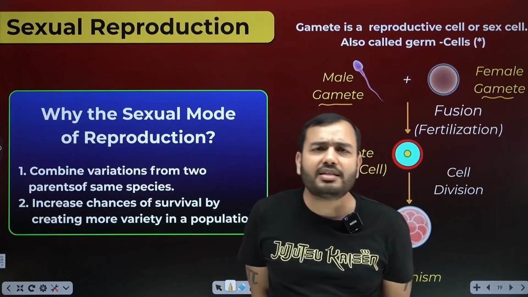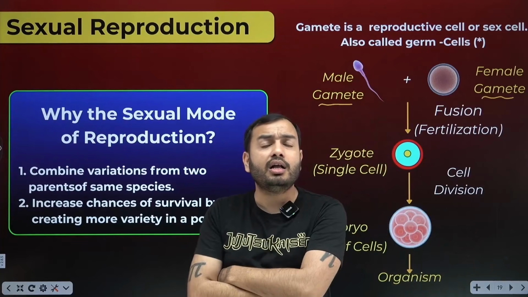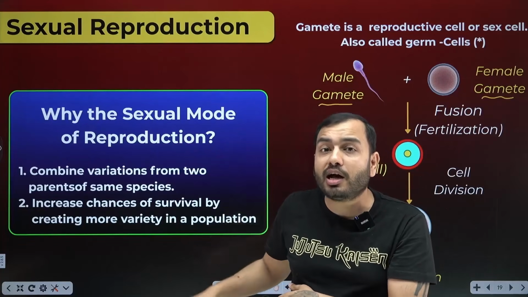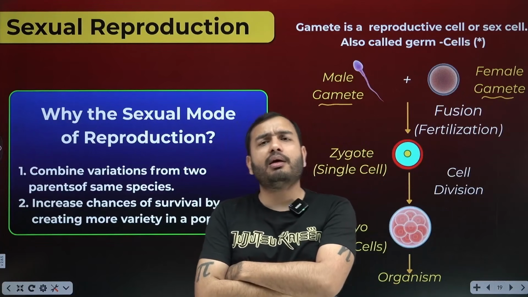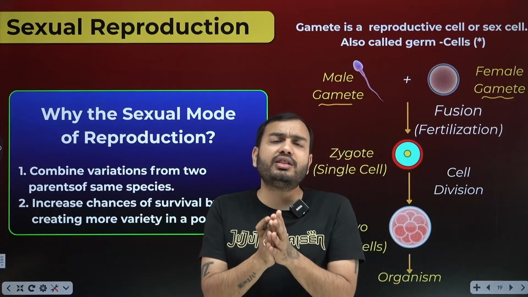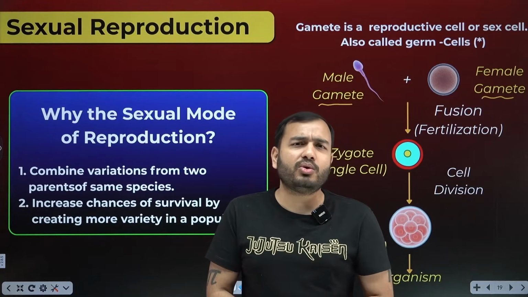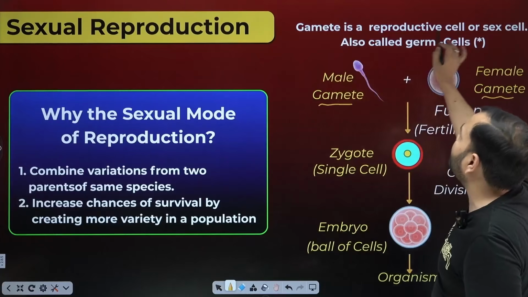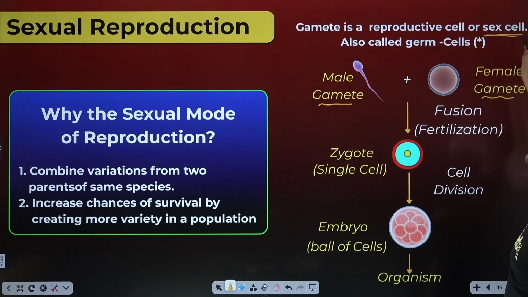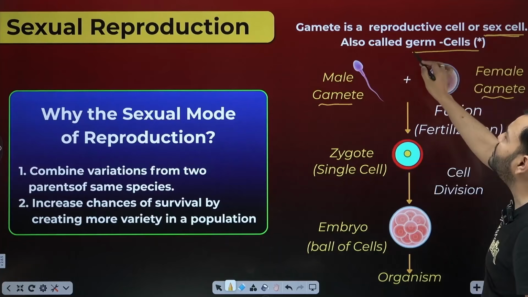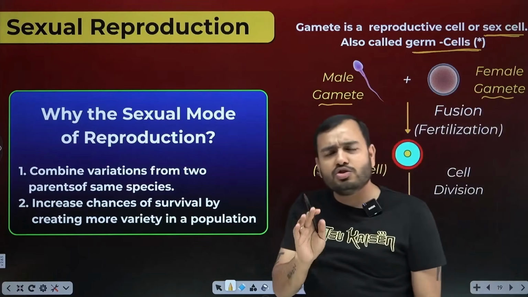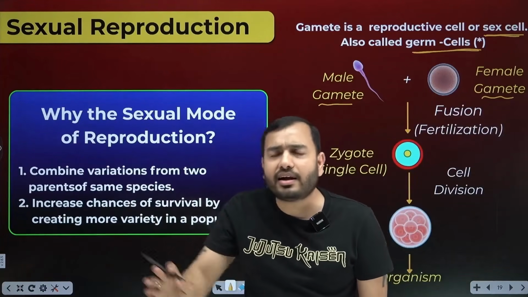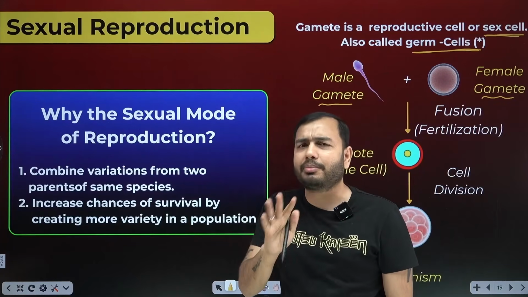There is a different cell for every job. In the last chapter you saw that every nerve cell inside the nervous system had the job to carry signals, to carry messages from here to there. Similarly, there is a special type of cell in our body to do reproduction. You can call this a reproductive cell, a sex cell, or a gamete. It is also called germ cells. So don't be confused if in your syllabus germ cells, sex cells or gamete is written. It is all the same thing. Actually germ cells is slightly different, but in your syllabus it is the same.